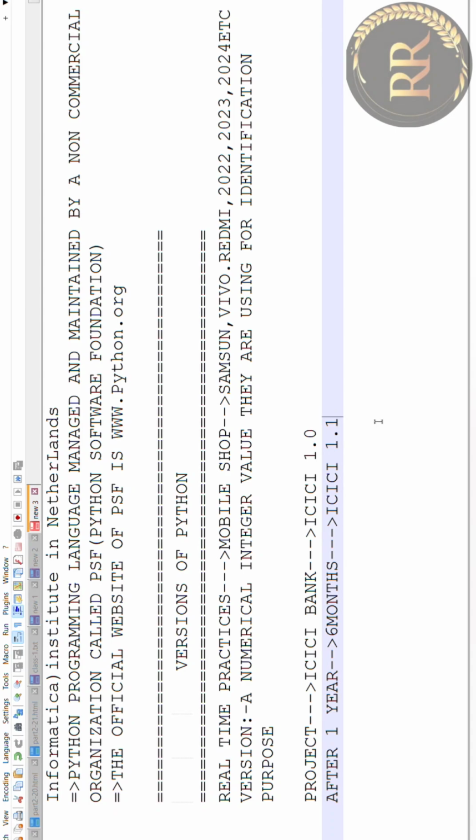So what did you understand between 1.0 and 1.1? One is the older version and the other is the new one, but the new one carries the older version's features. That means 1.1 carries the 1.0 features, and they add some new coding, and it becomes the current one.